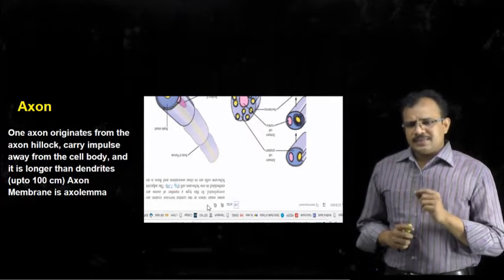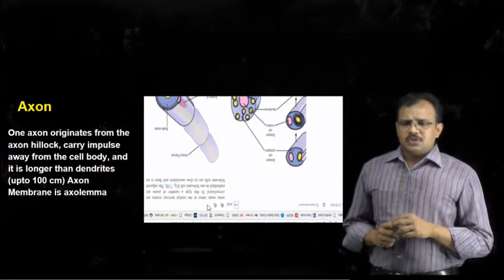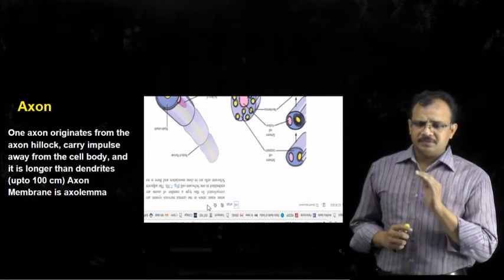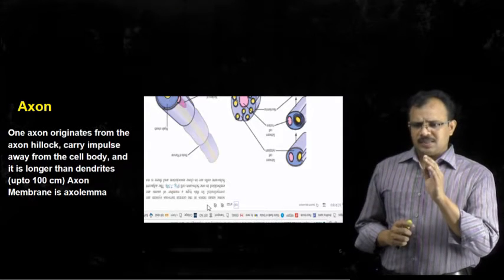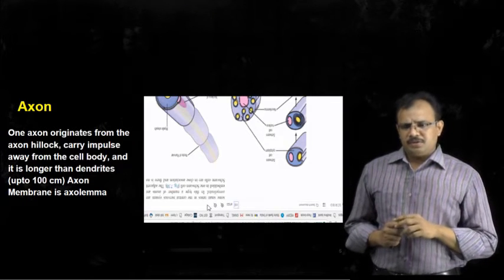And this Schwann cell membrane consists of a fatty substance called myelin, and hence these nerves which are wrapped with such Schwann cells are called myelinated neurons.